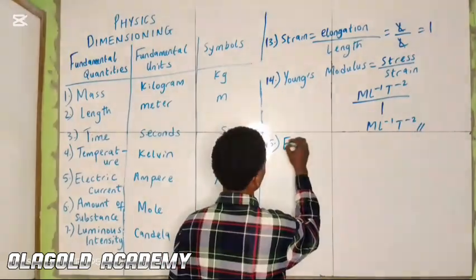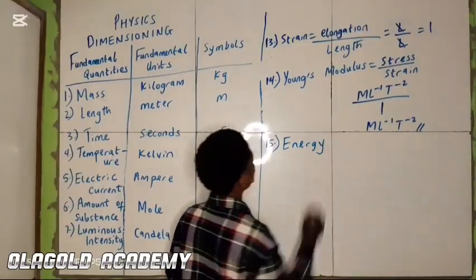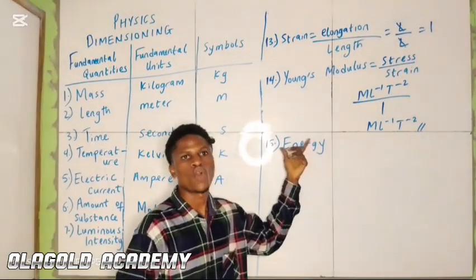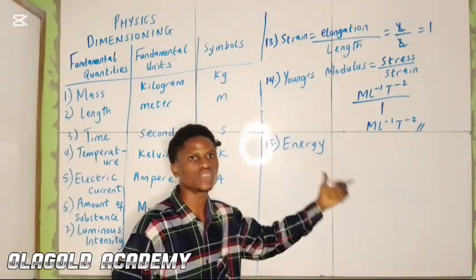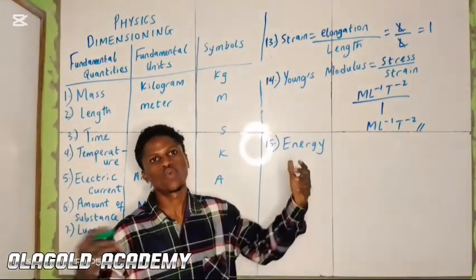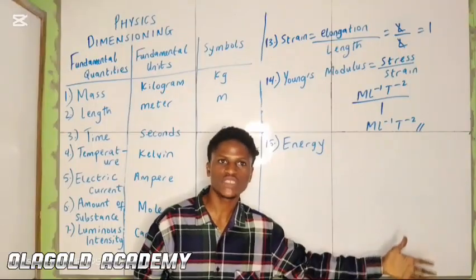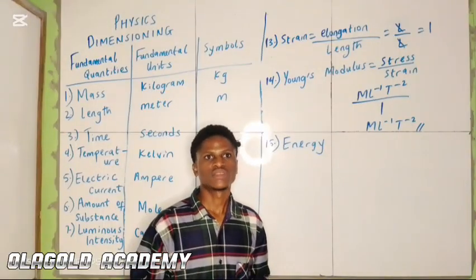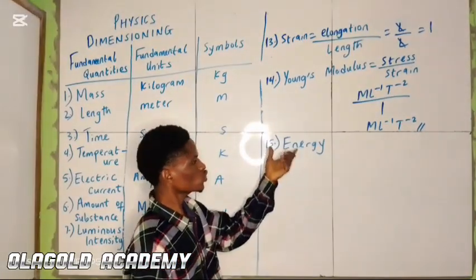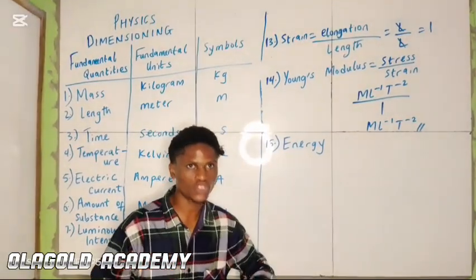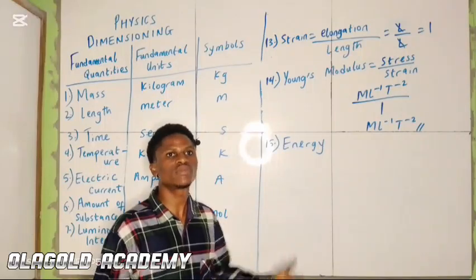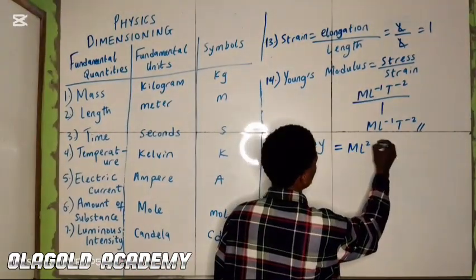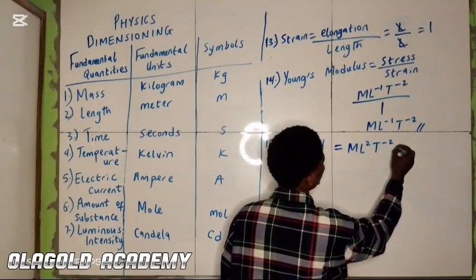Next one we are looking into is energy. As we all know, energy is measured in joules. Work done also is measured in joules. Since they have the same SI unit, they will have the same dimension, which is ML^2 T^-2.